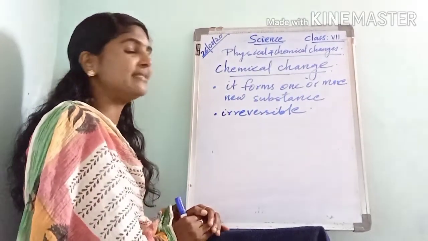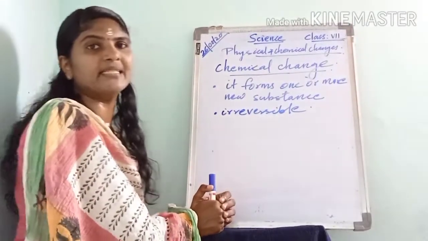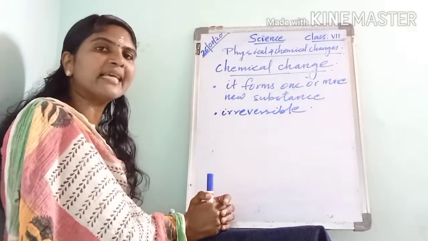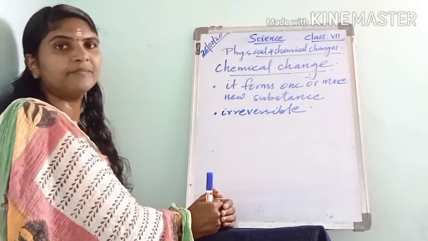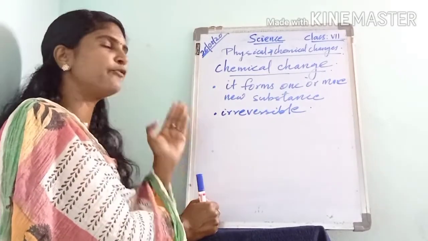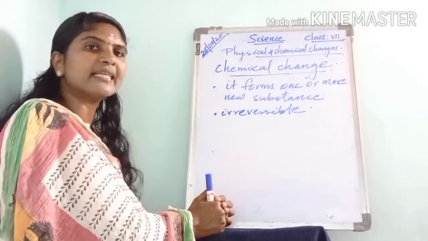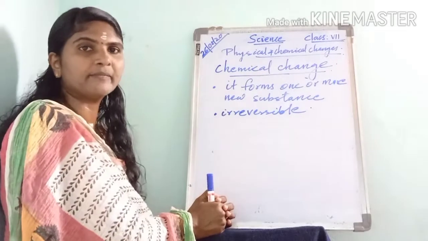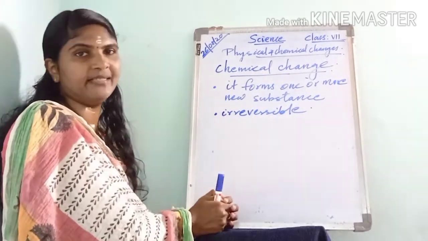Next, about chemical change. The second type of change is the chemical change. When a substance undergoes a chemical change, it forms one or more new substances. When we consider the example of melting of sugar, we know melting of sugar is a physical change.